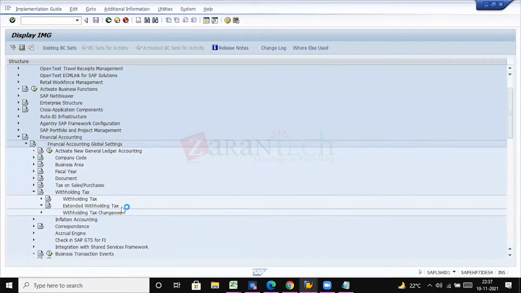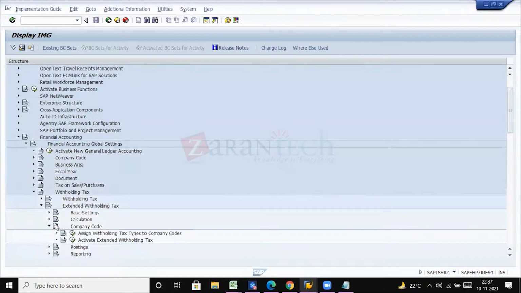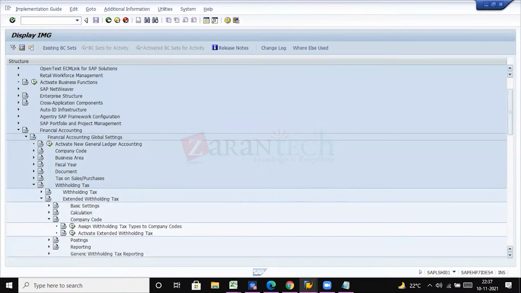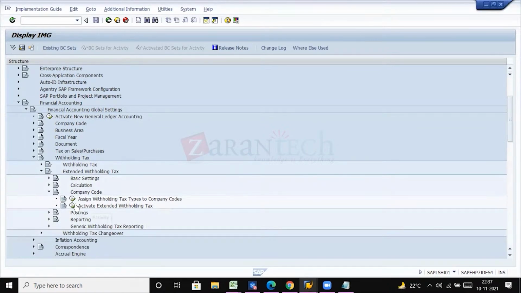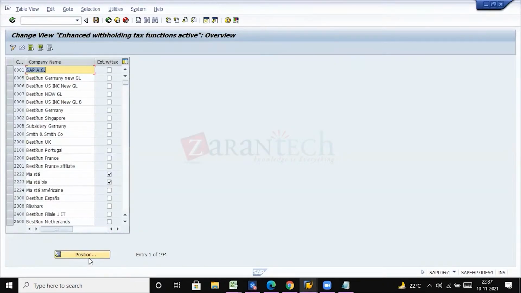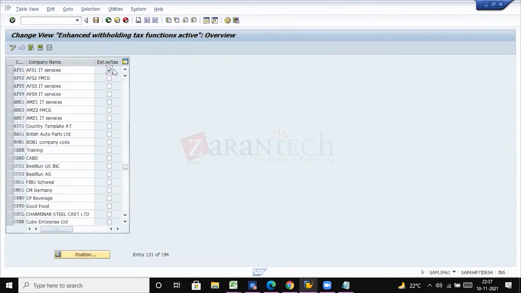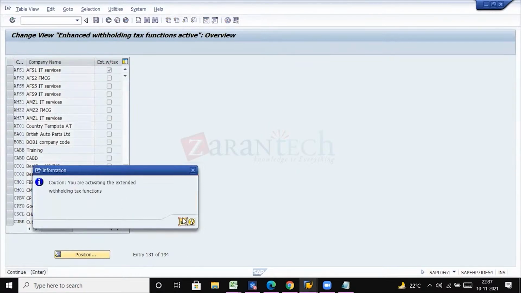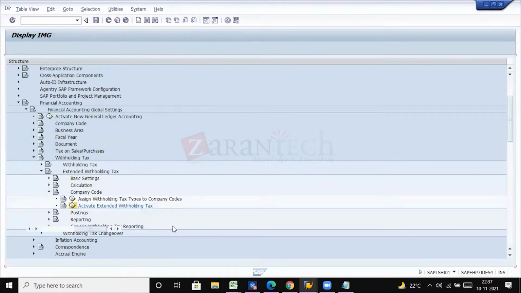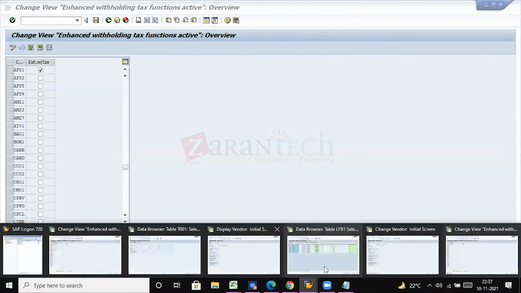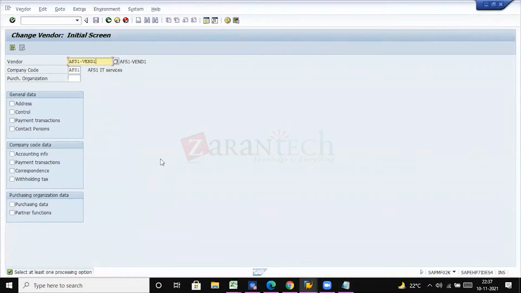We are working on extended withholding tax. We have completed basic settings and the calculation part, and now we are working on configurations in the company code area. Assign withholding tax type to company codes is done, and now activating withholding tax. Select your company code, and then activate the extended withholding tax and click on save. Done. So let's get into the vendor master.